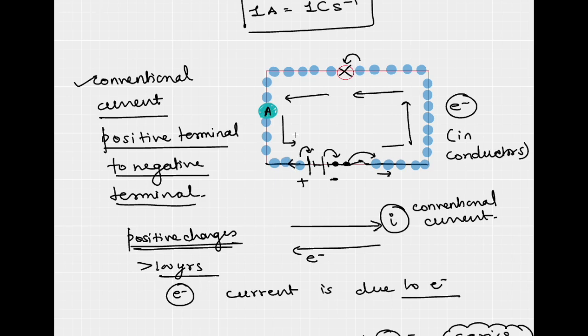Here the current is flowing in this direction, passing through it, and it would measure how much current is flowing in the circuit. I can even place the ammeter here, because it has to be connected in series. I can place it here, and here. All these ammeters will give us the same value.